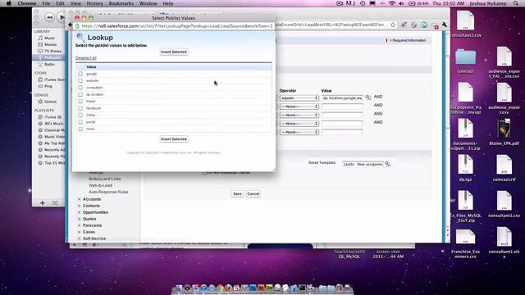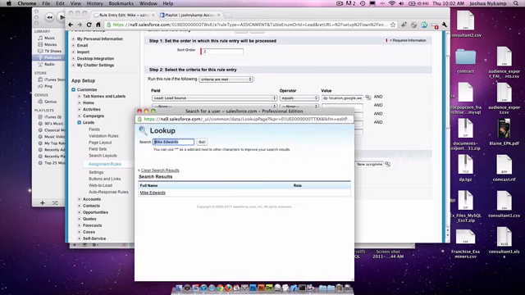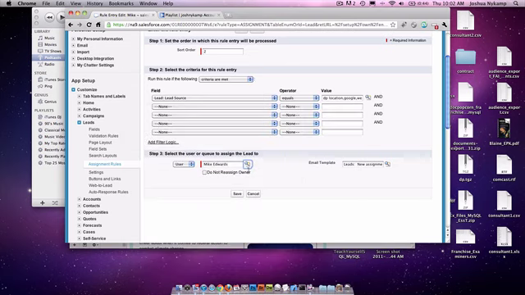And then the values here, we can see that all of them come up. All we'd have to do is check them all. I already did that, so we don't have to do it again. It'll just be redundant. And the last part is user. This is who we want it to go to, and we can click here and select the users in our organization. But we only have 2 users. One's Mike, one's Renee. So we're just going to send it to Mike.